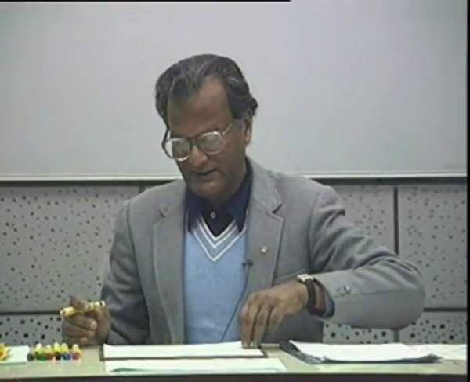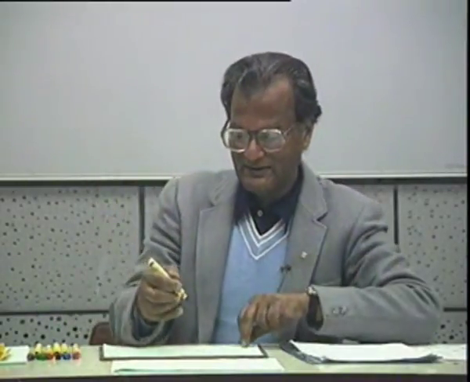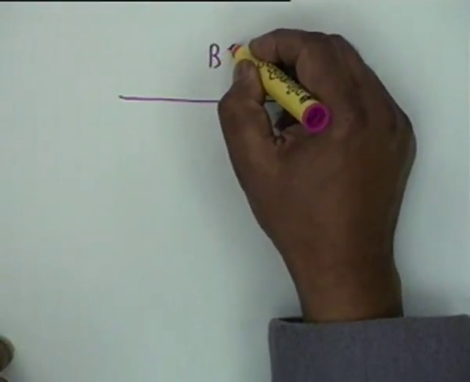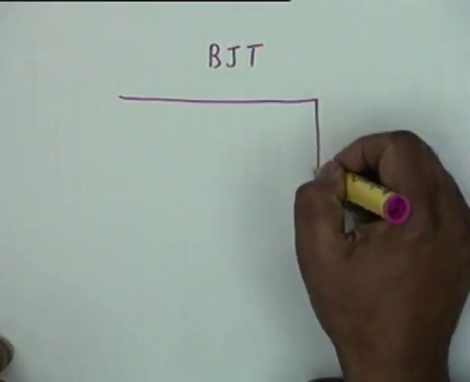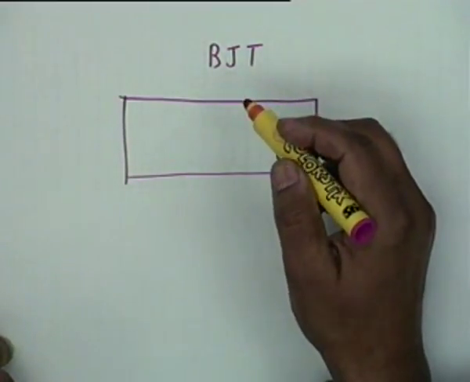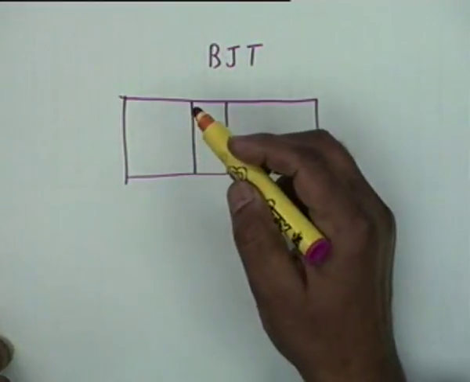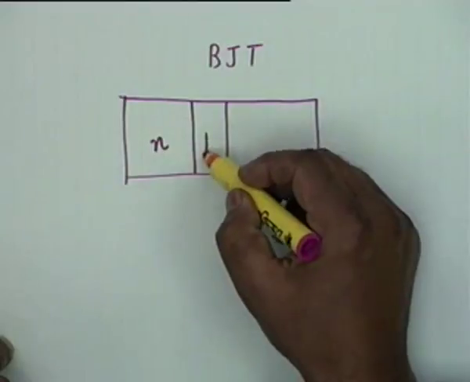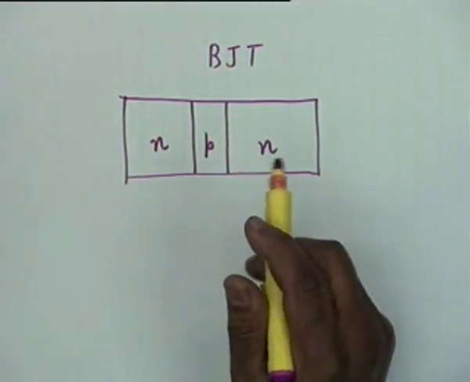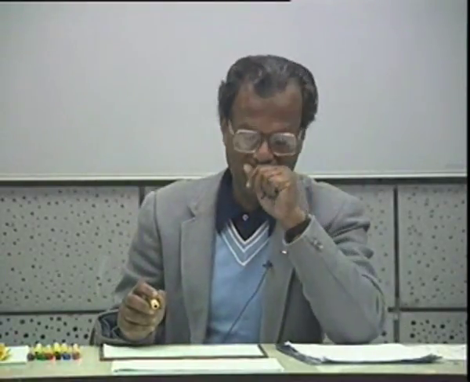In the few minutes that are left, let me remind you of the physical phenomenon that occurs in a BJT very briefly. As you know, a BJT, bipolar junction transistor, has two junctions, and to be specific, let us take an NPN transistor. Two junctions, that is, it is a juxtaposition of two diodes, NP and PN, alright.